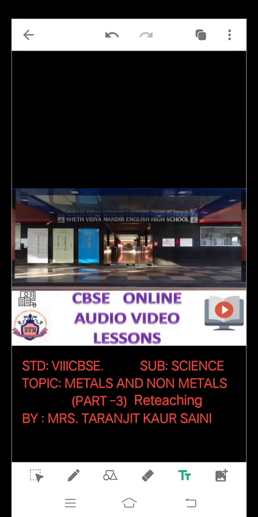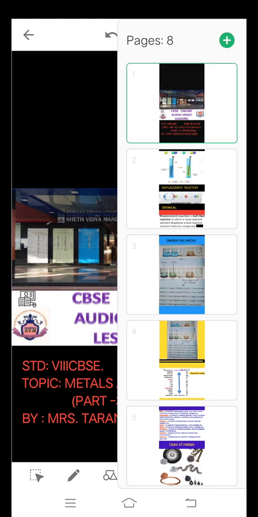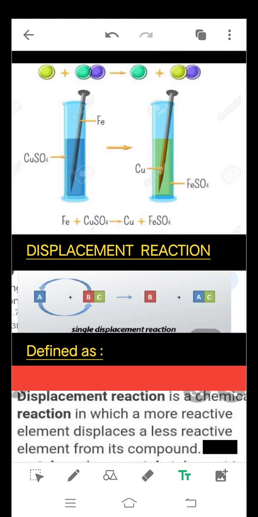Today we are going to revise the last part of the chapter metals and non-metals. Here we have an example. In a beaker, copper sulfate is taken in which one iron nail is kept. As you can see, the color of copper sulfate solution is blue.